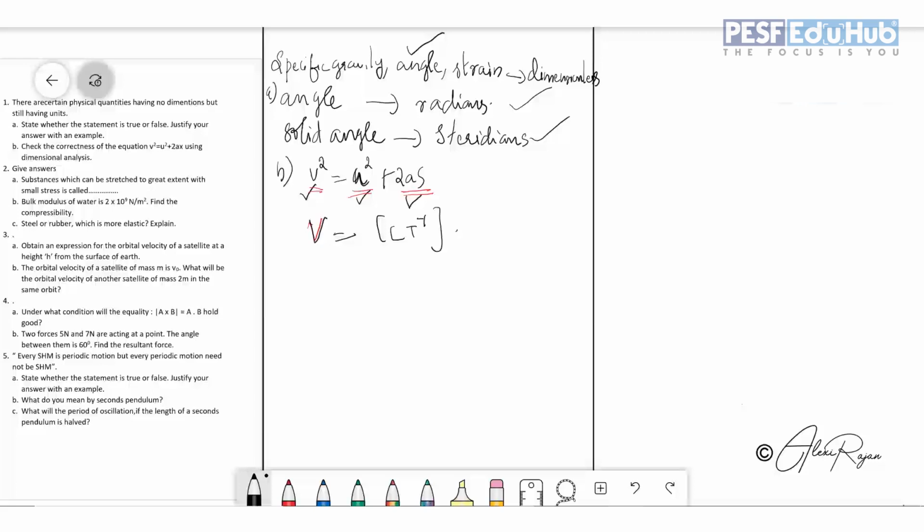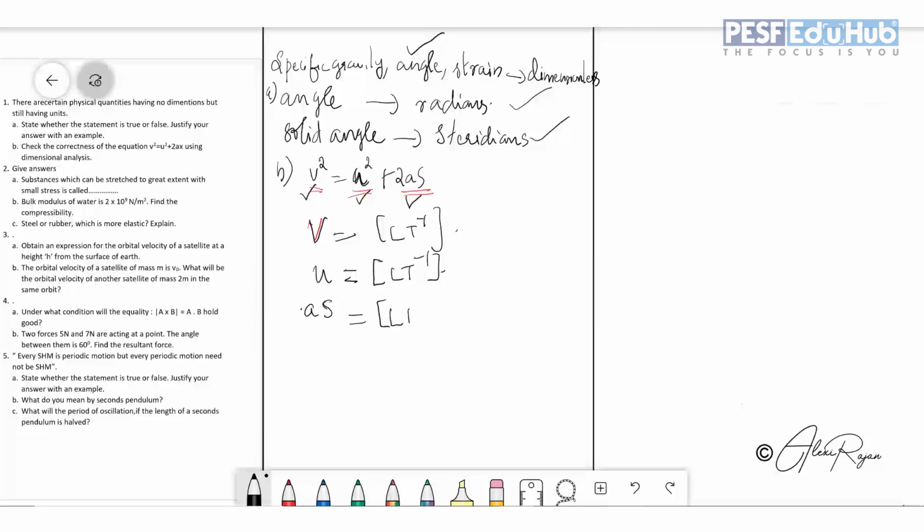U is what? Initial velocity. So here also it is velocity, L t raised to minus 1. Now the third one, we don't want to take the constant, so I'm just taking as. What is the dimension of acceleration?